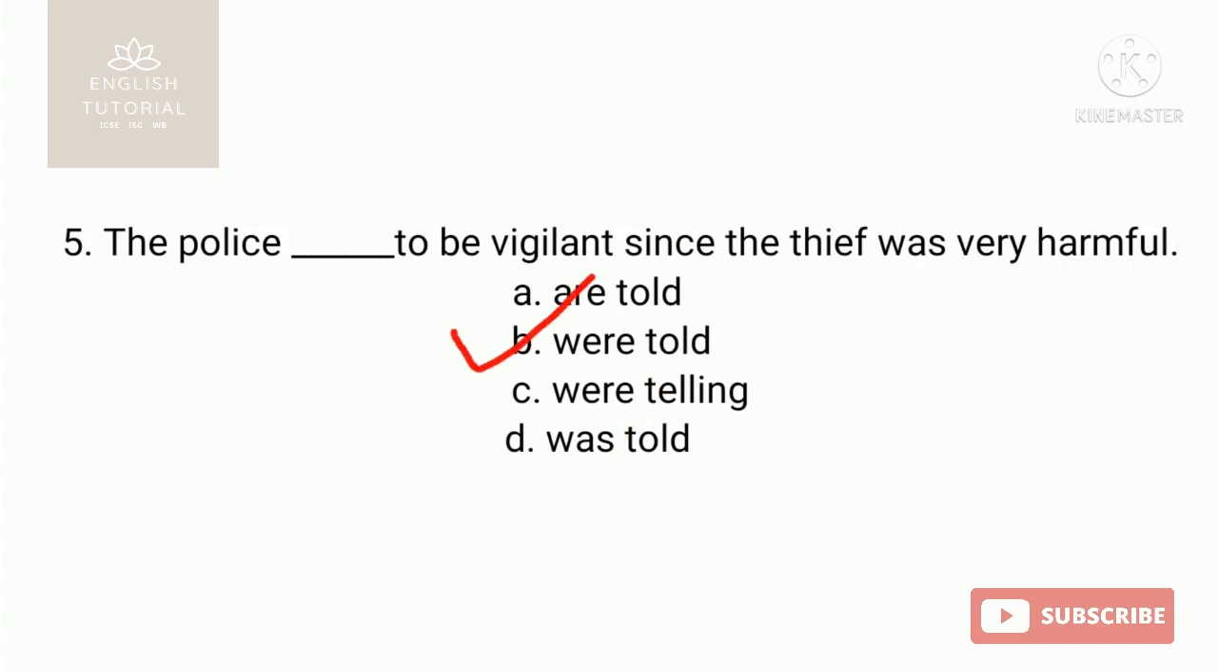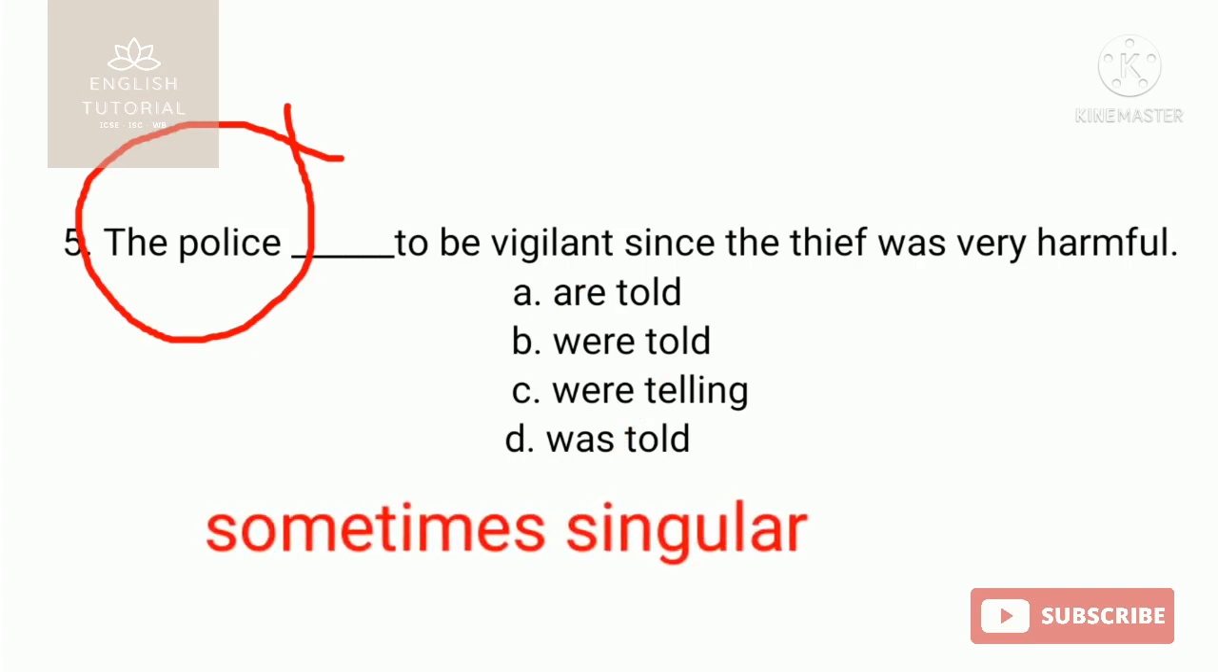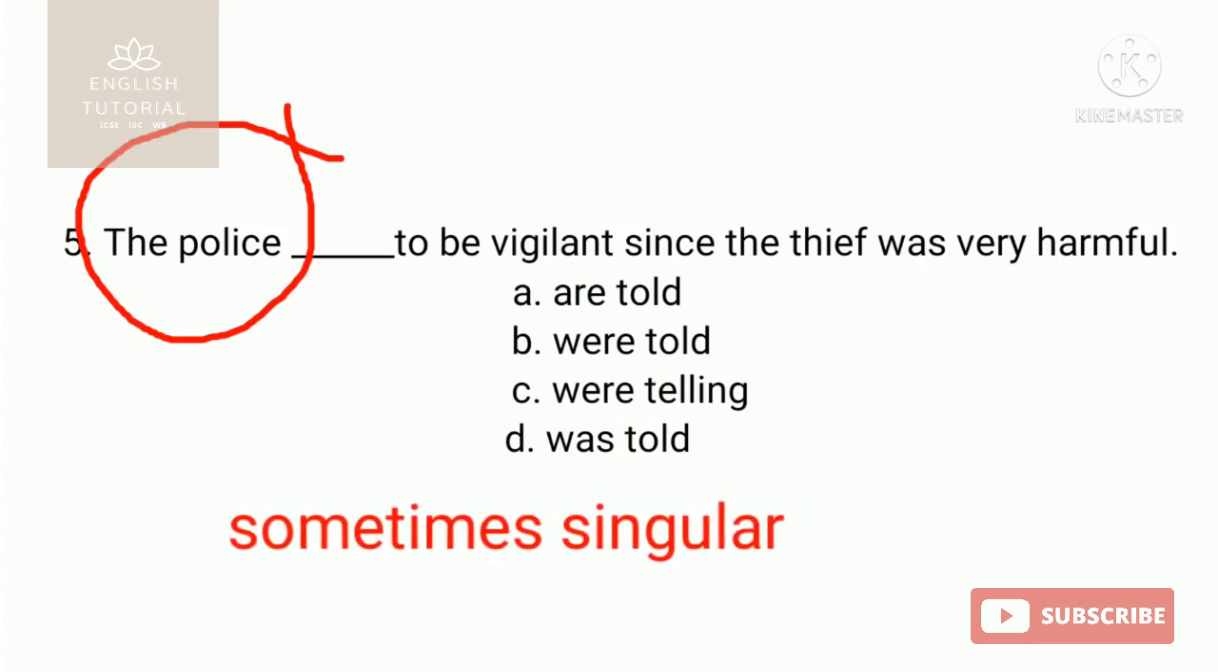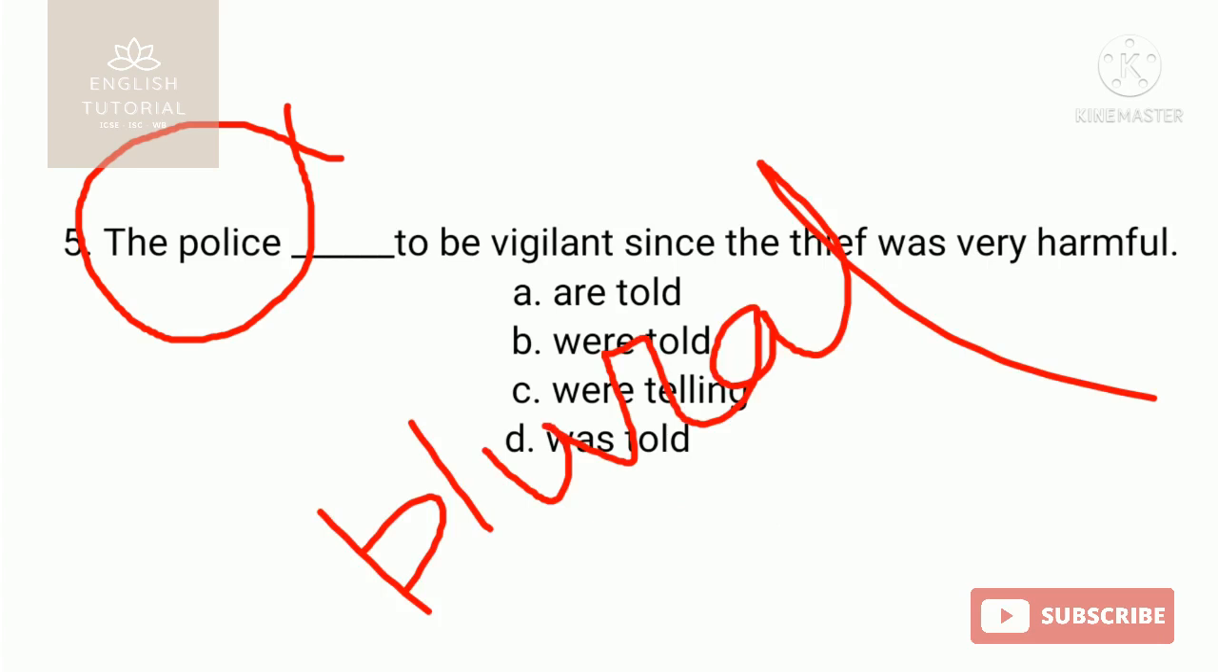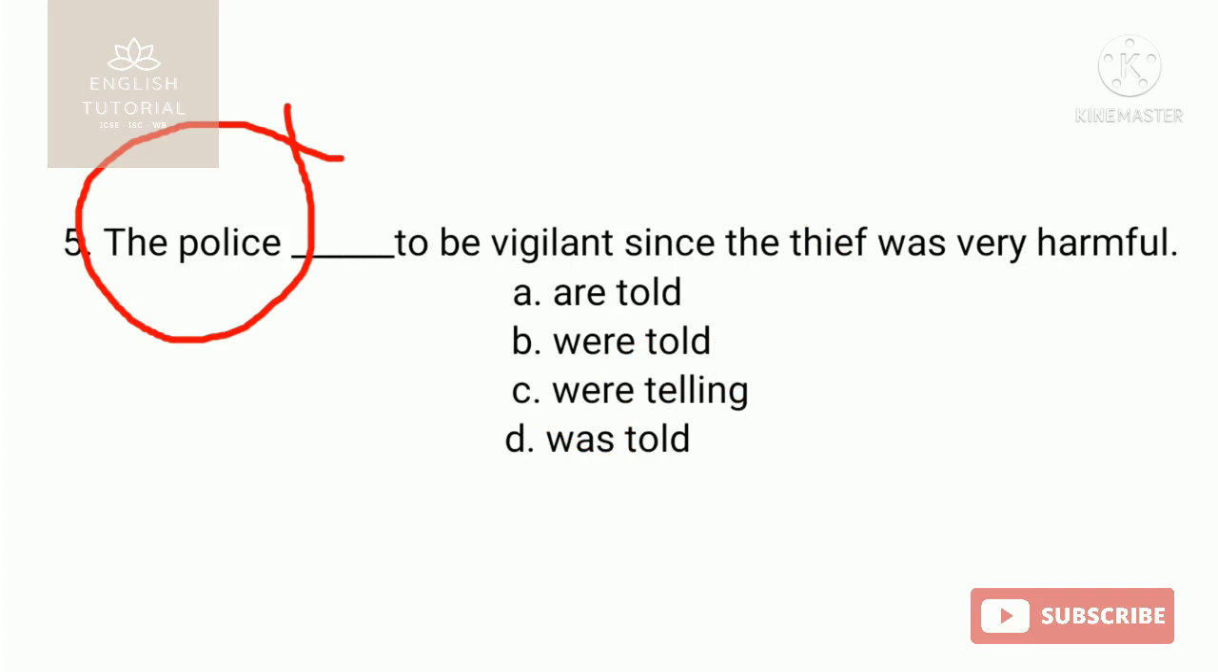So what did you learn here? The police is sometimes considered singular, sometimes plural. Here the individuals belonging to that collective noun are meant, that's why it is plural here. Remember the rules since you have started learning subject and verb agreement from number 1.